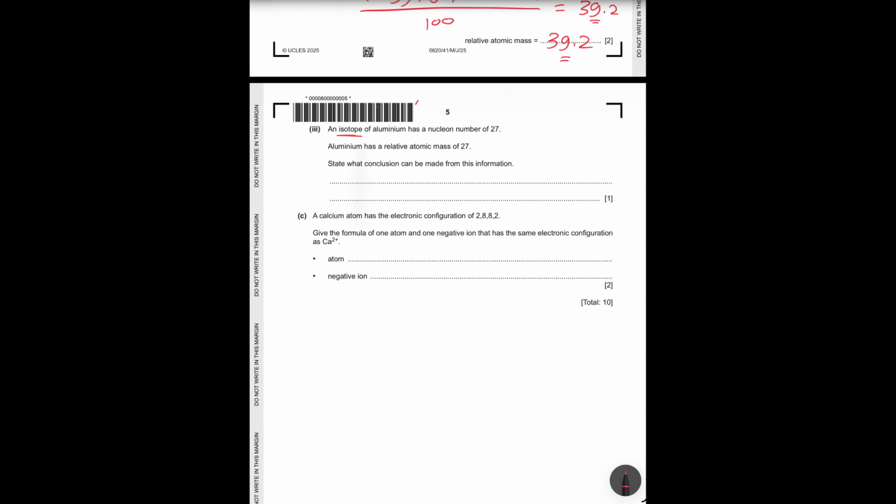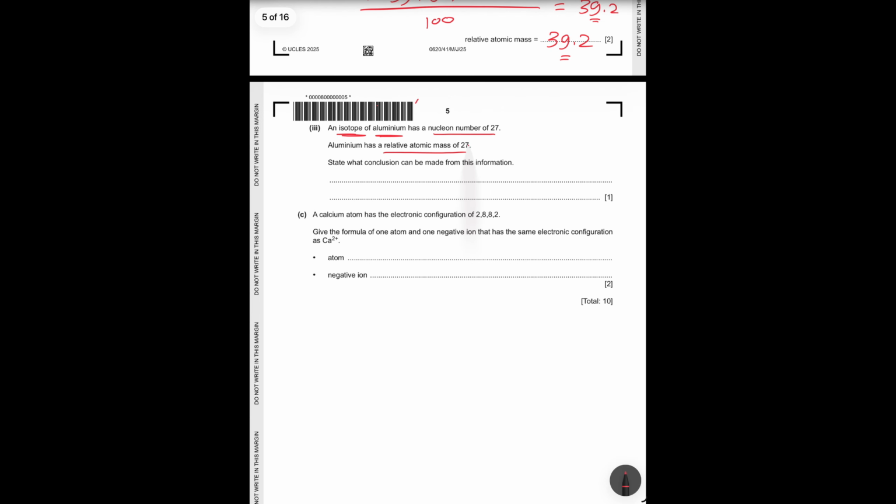Part 3, an isotope of aluminium has a nucleon number of 27 and the relative atomic mass also 27. So the nucleon number and the relative atomic mass are the same, which means it has 1 isotope. So we're gonna say aluminium has only 1 isotope and has a nucleon number of 27.